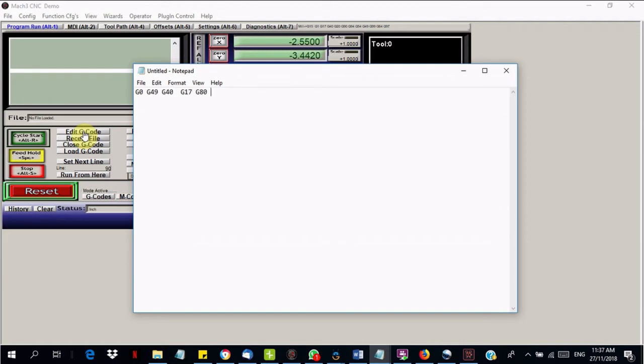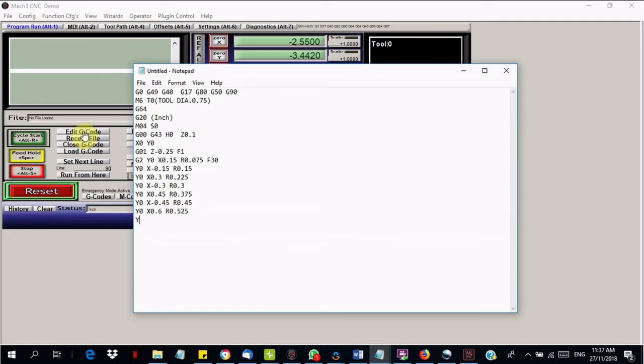Now Gleematic is typing the script on the notepad provided by the CNC software. So that's not a notepad from our Windows, but it's provided by the CNC software.